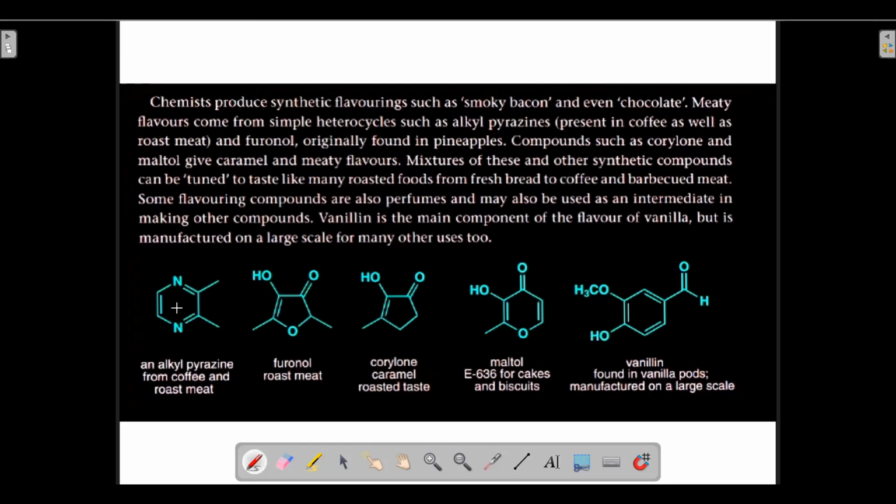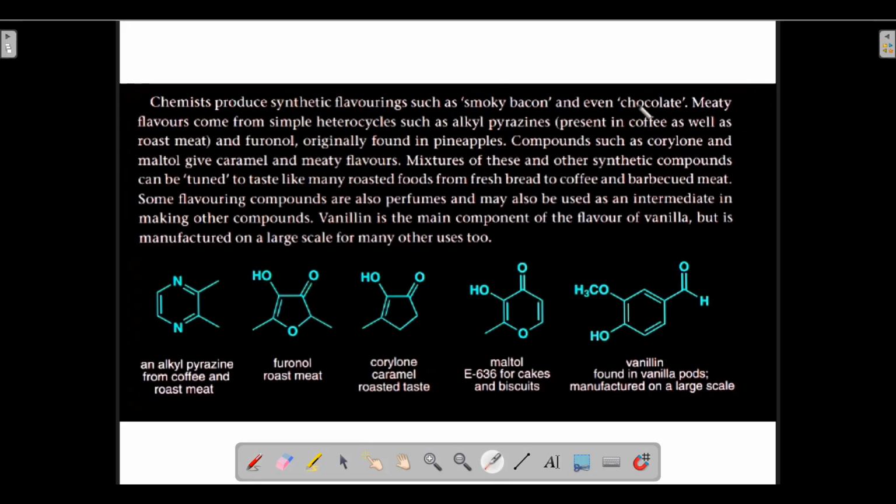What does it mean by meat? Meat means flesh of animals. So in Hindi it is called mass. In Hindi, meat is called mass.